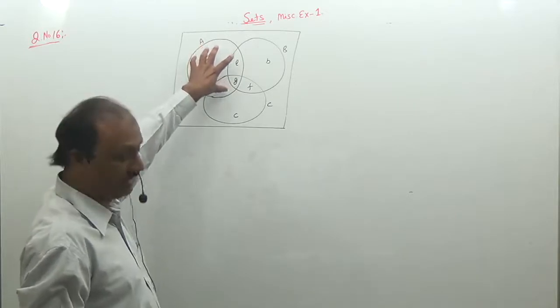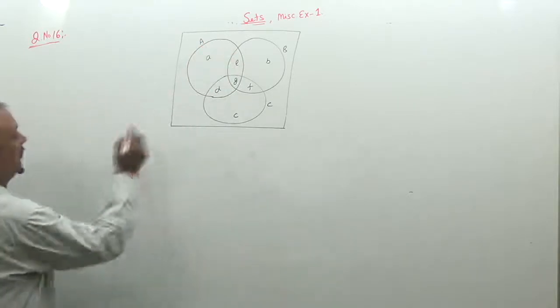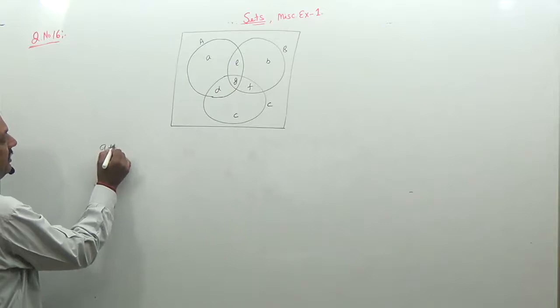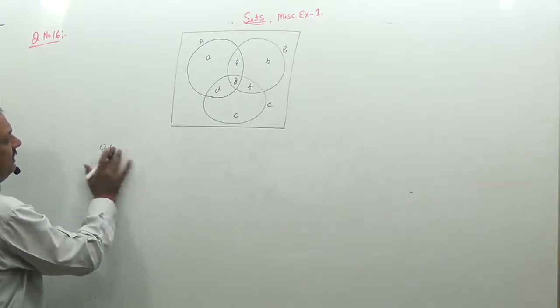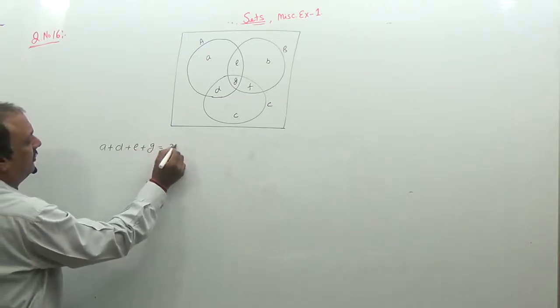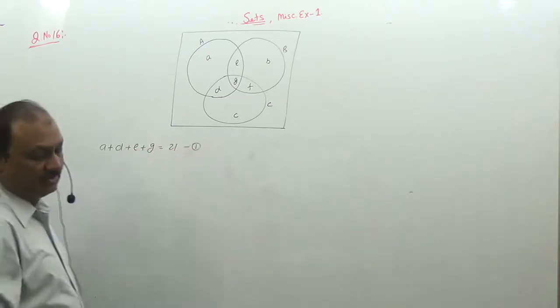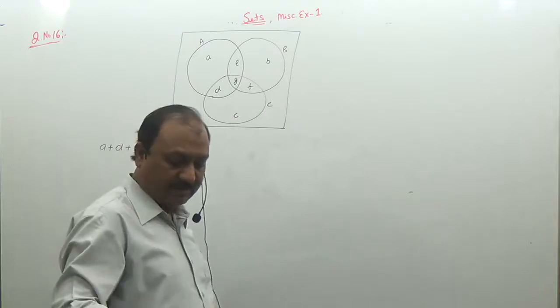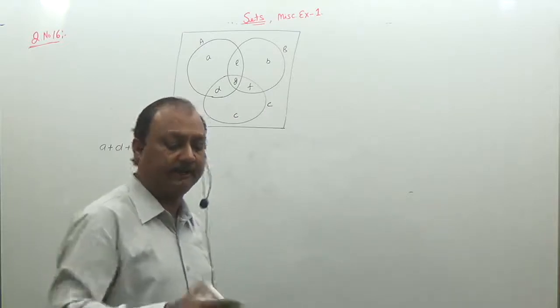So A plus D plus E plus G is equal to 21. So there are 21 people in set A.